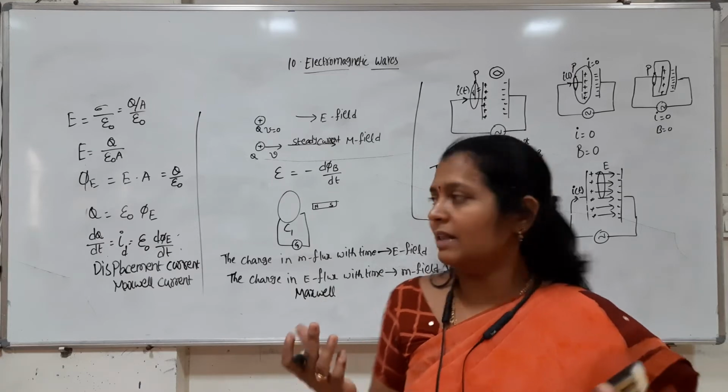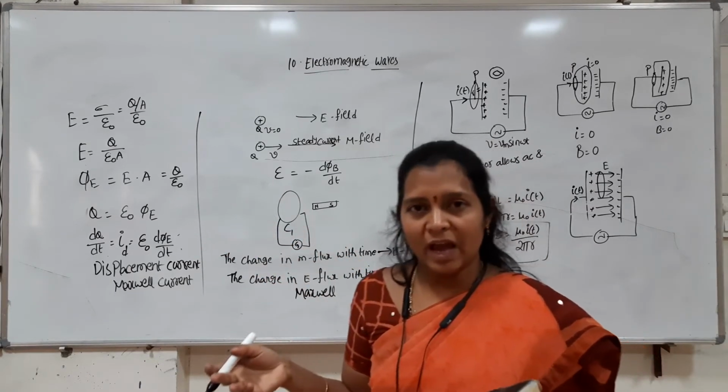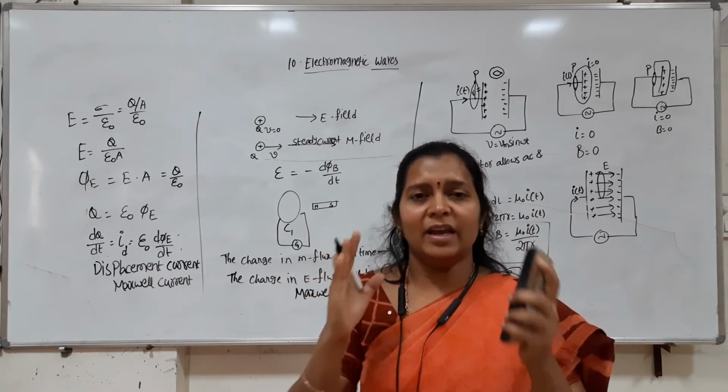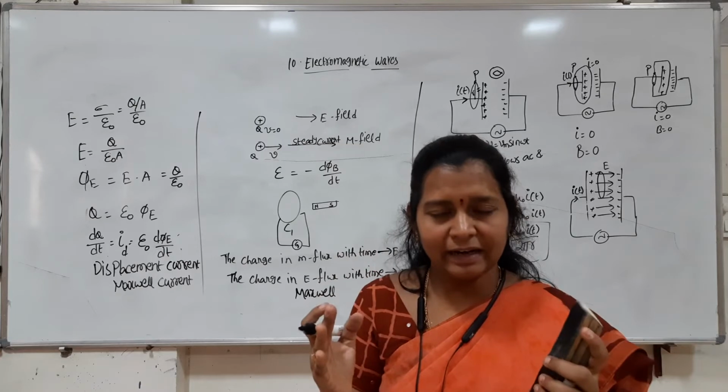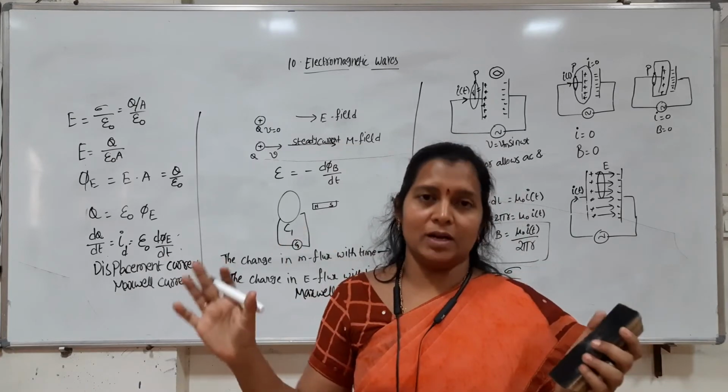So we can say that sometimes we have conduction current and sometimes we have displacement current. Displacement current is generally in an insulating or dielectric material, and conduction current is in a good conductor.